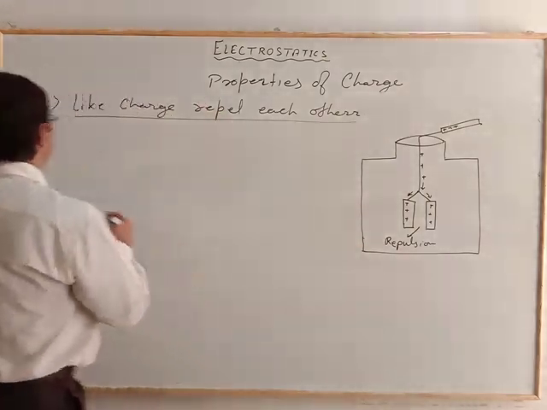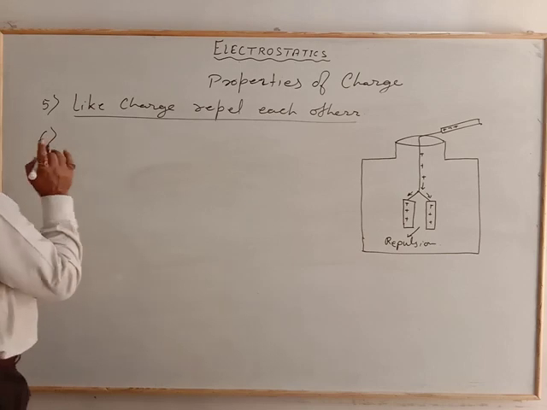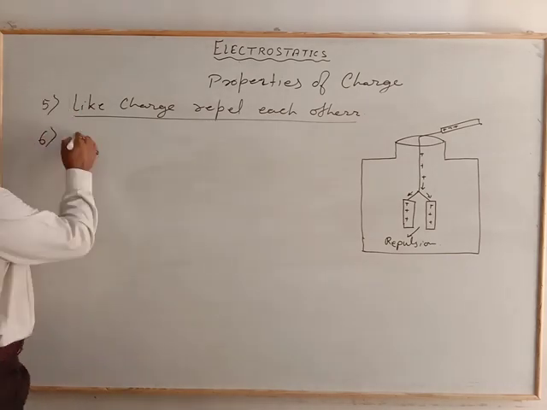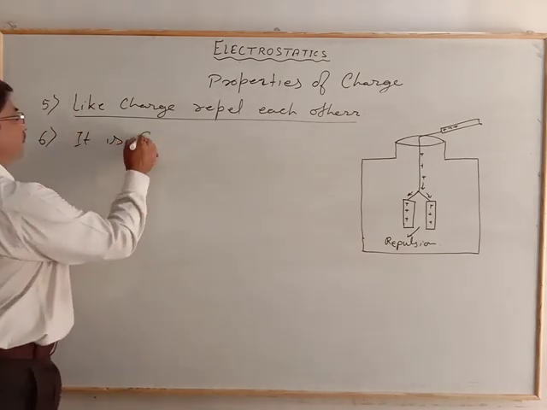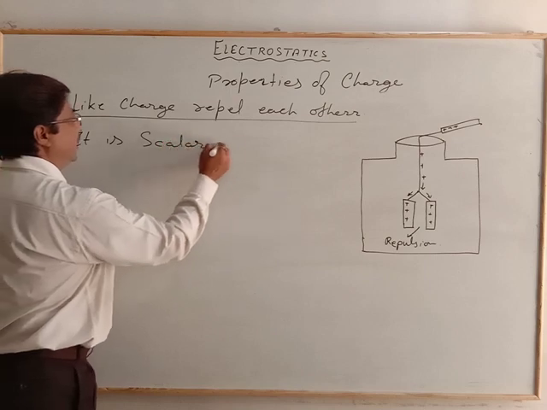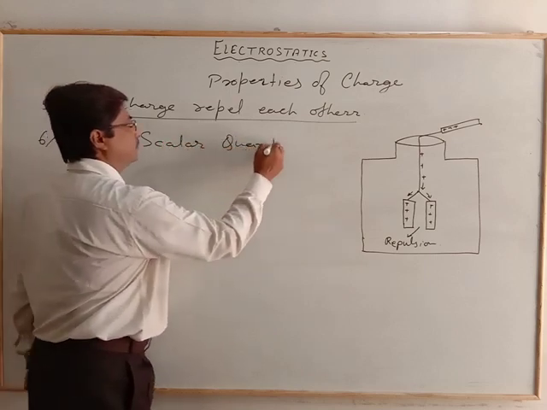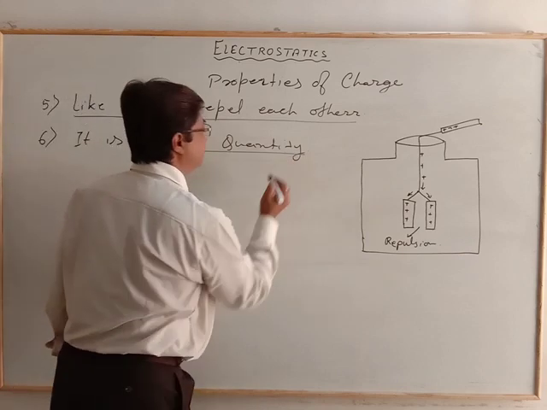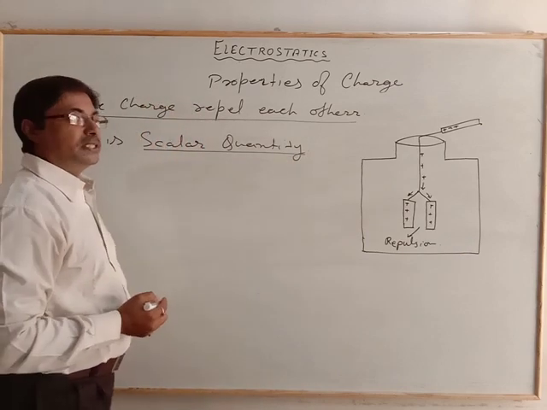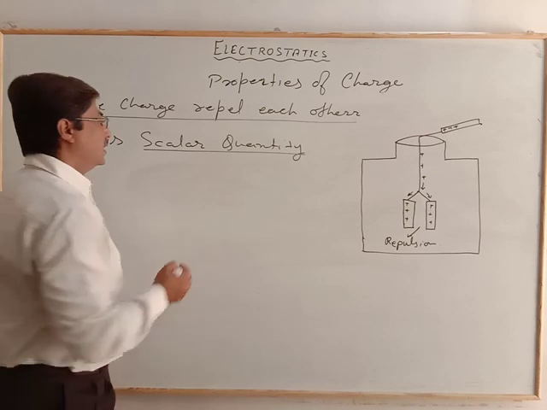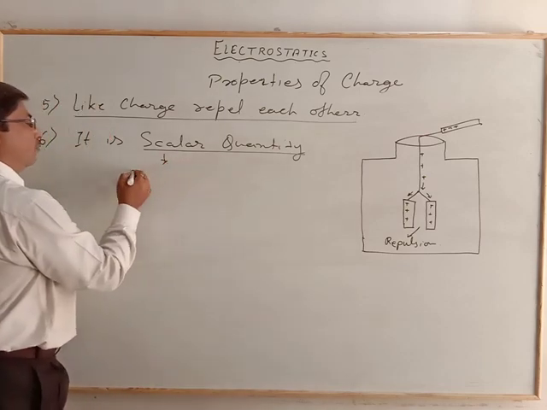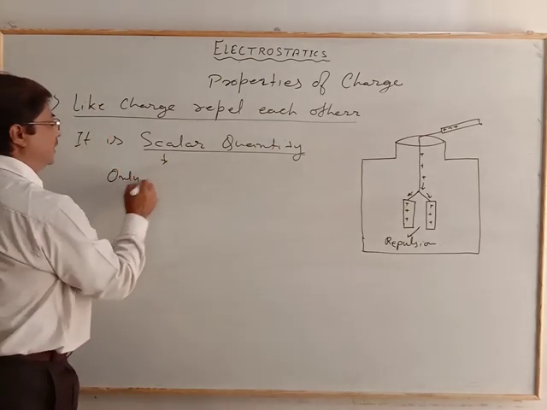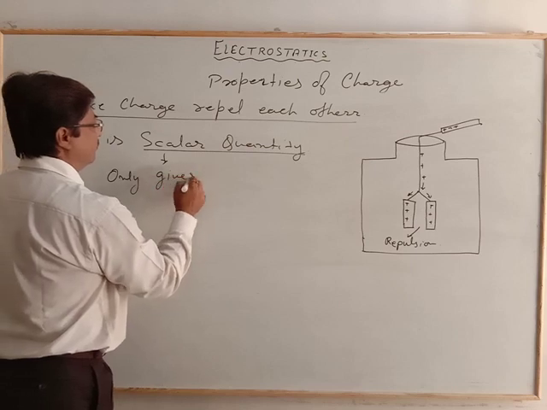Now the next one, the sixth, is that it is a scalar quantity. Scalar means it only gives the magnitude. It is not concerned with the direction. Scalar only gives the magnitude.